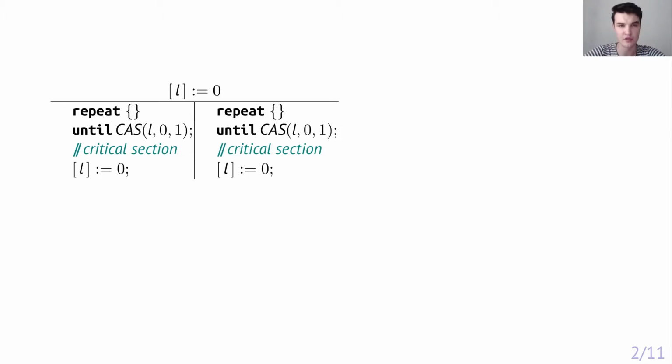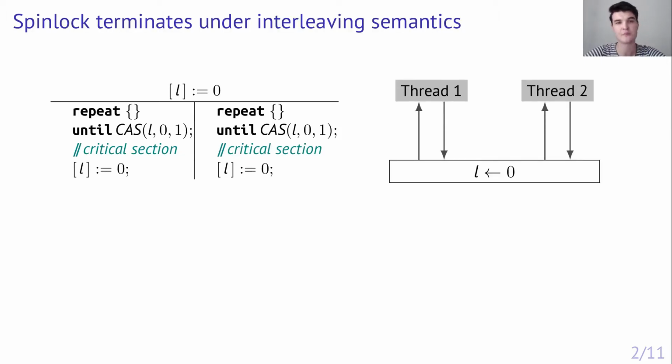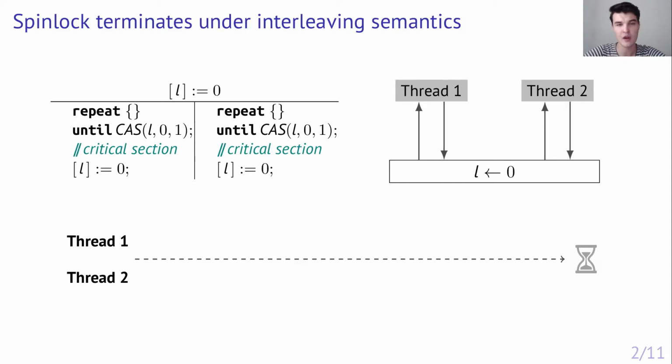And for an intuitive interleaving concurrency semantics, it is not hard to see that both threads will eventually enter the critical section. The interleaving semantics states that the execution of the concurrent program can be represented as execution of single thread instructions interleaved with each other. The only requirement we need is that every active thread is eventually scheduled for the execution. This requirement is also known as thread fairness.